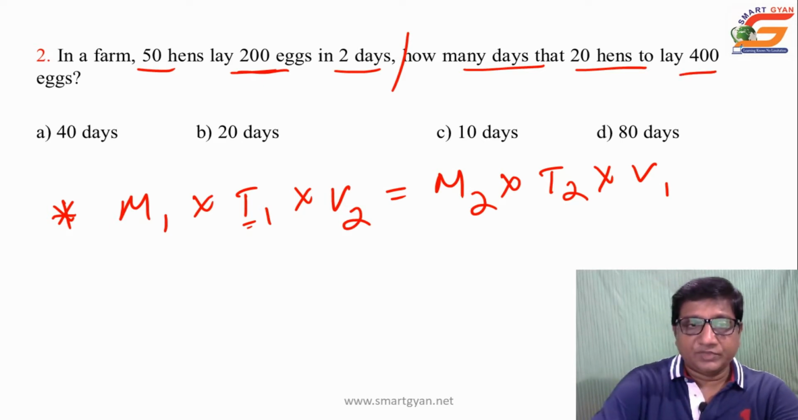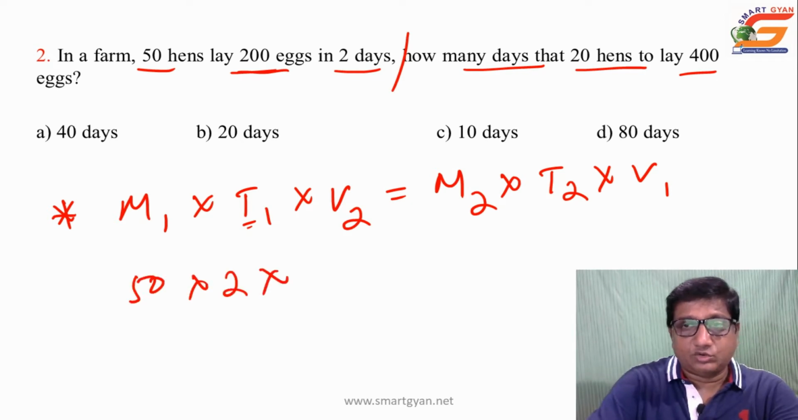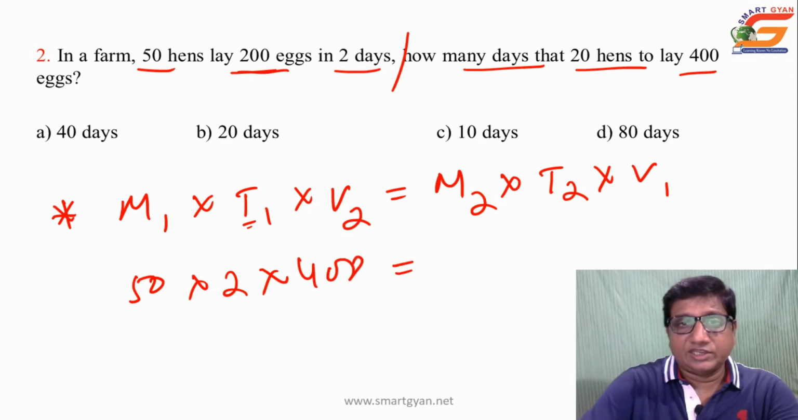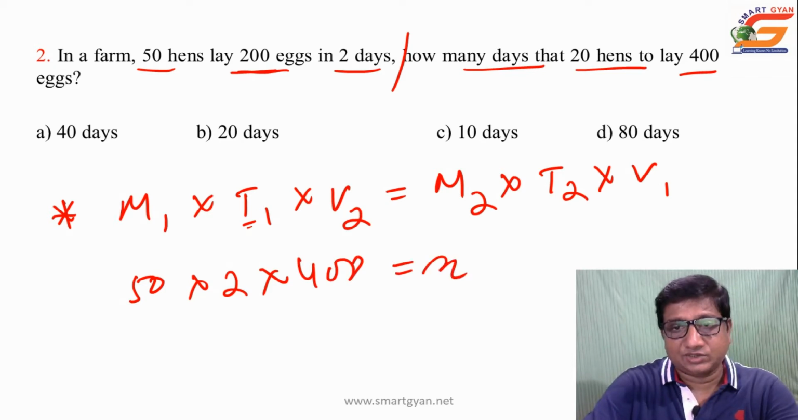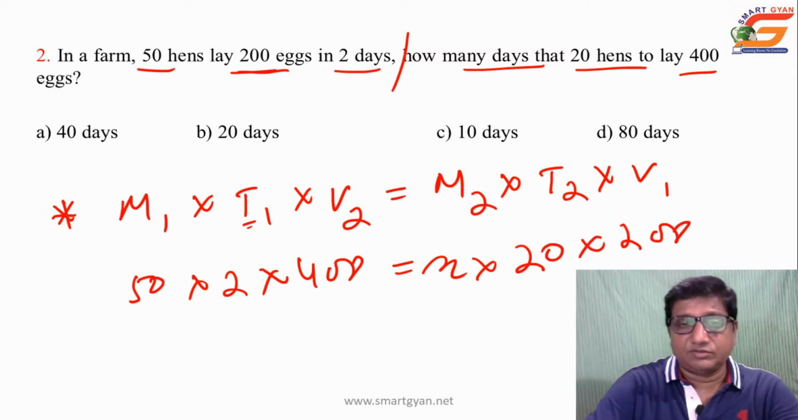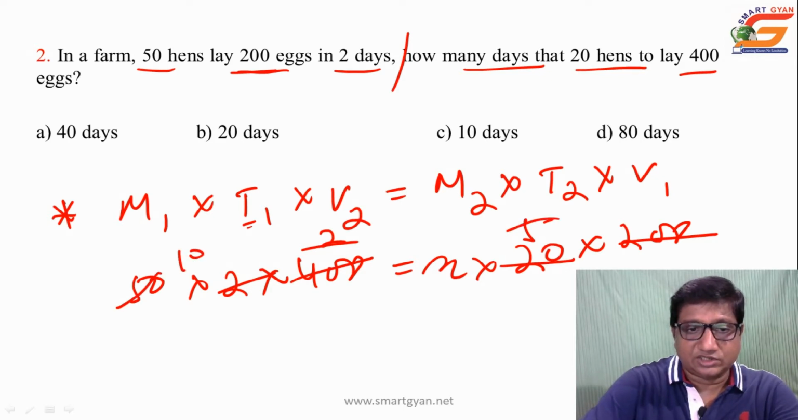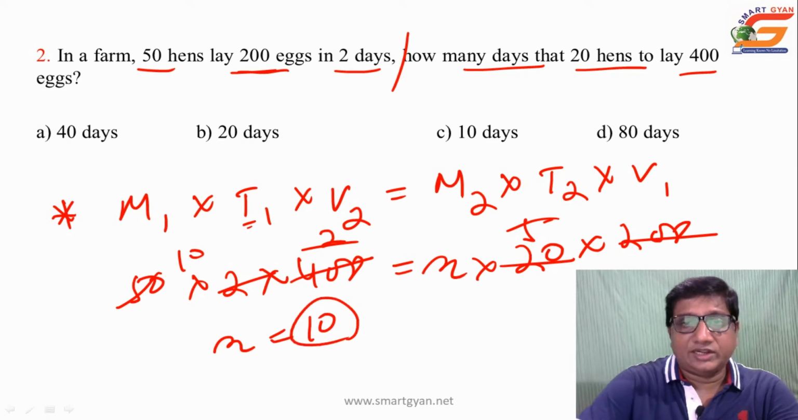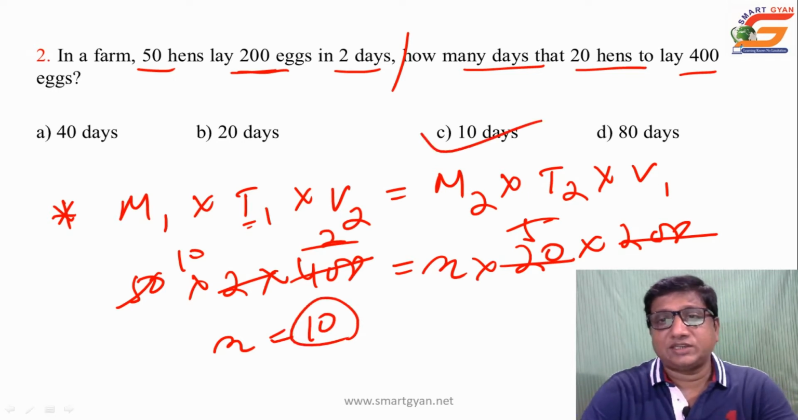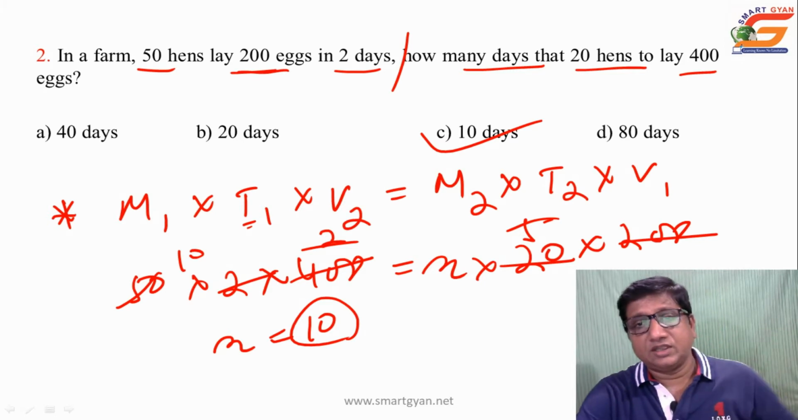If you put it in this way, that is 50 into time 1, 2, into V2, V2 is 400, is equal to M2, here x into 20 hens into 200. If you simplify this, you will find the value of x. If you cancel 200, then 2 to 4 cancel, that is 5, if you cancel 5, 50, it is 10. So x is equal to 10. Then in 10 days 20 hens can lay 400 eggs. Yes, answer C.